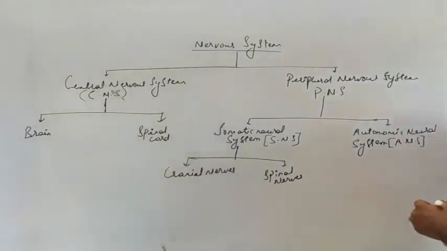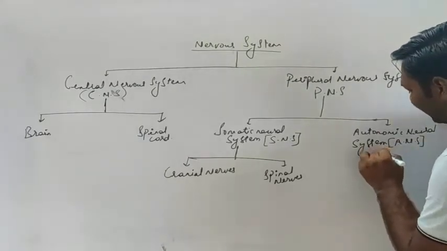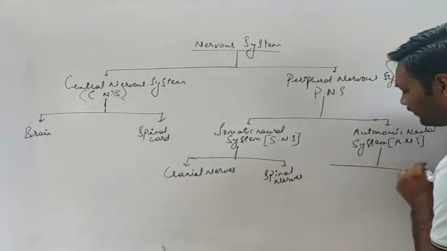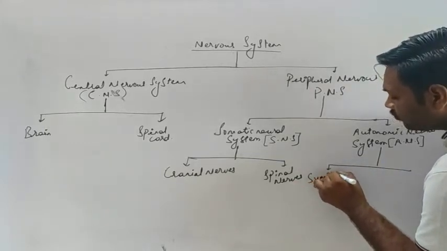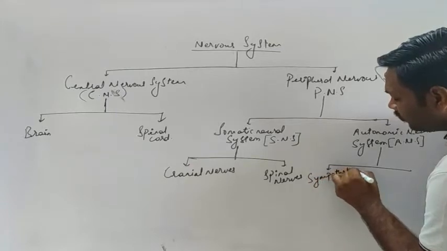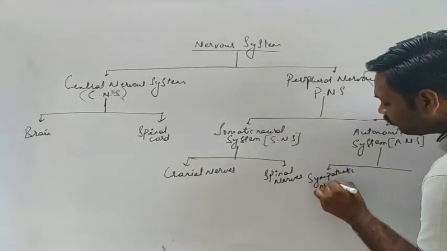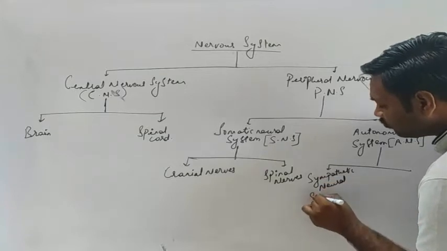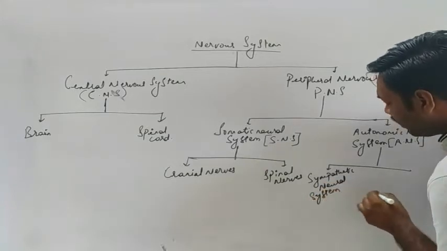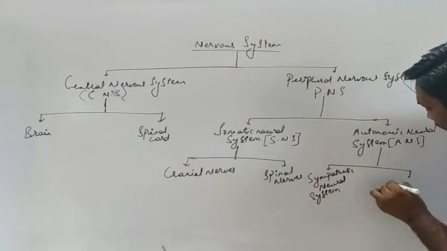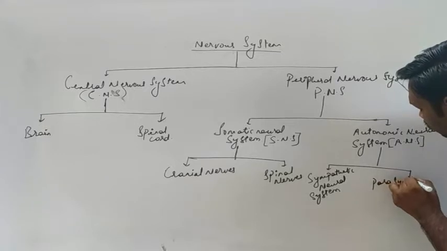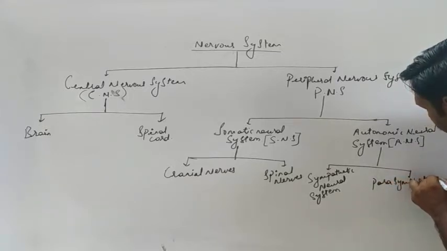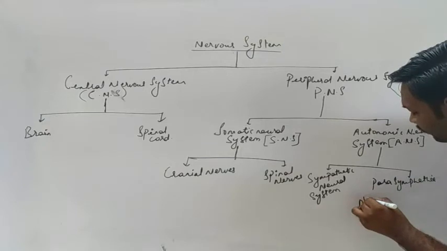In the autonomic neural system, that is ANS, it again consists of two types: the sympathetic neural system and the parasympathetic neural system.